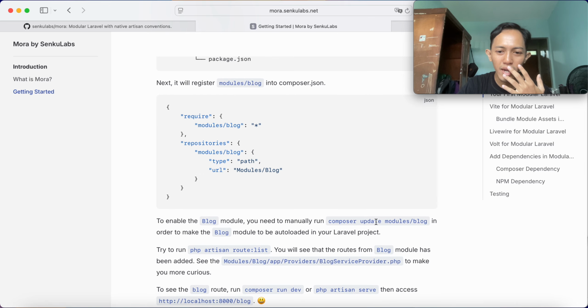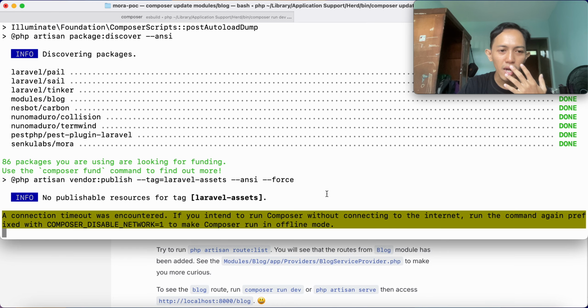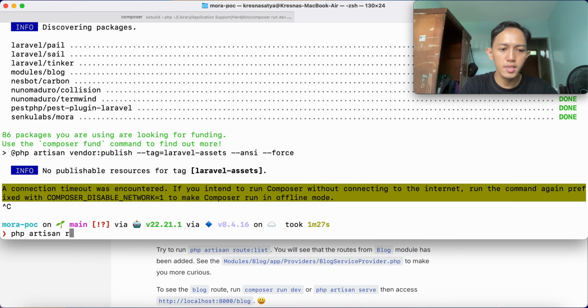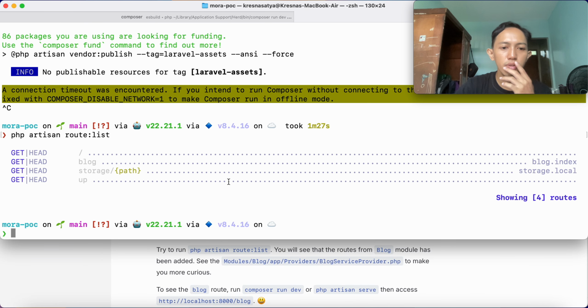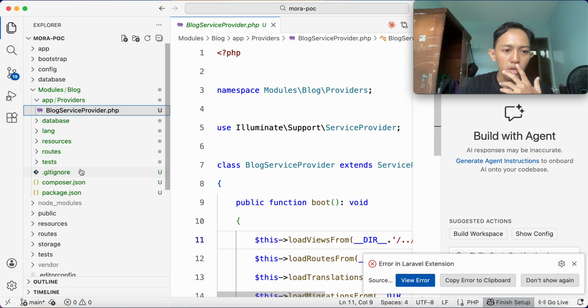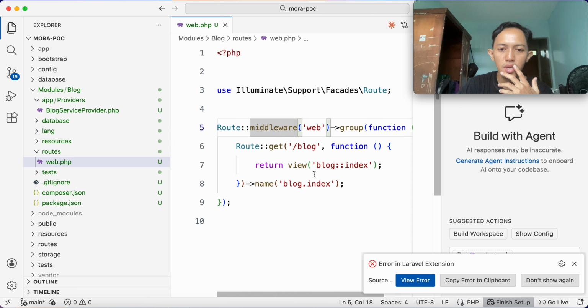And then after we update this, let's try to run php artisan route:list. So you will see the blog route is already registered here. So let's go to routes/web.php in the blog module. Here we are. In a module, when you interact with views, you may need a double colon here. This is the approach when we interact with views in Laravel, especially in a module, I think.